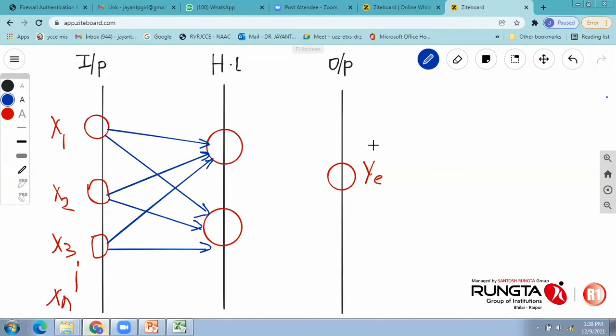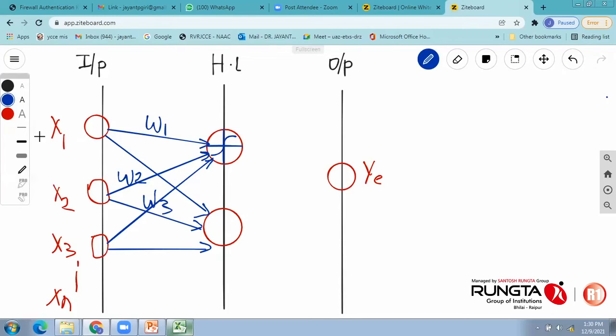Now, the information which we are providing to this neuron has to be through synaptic weights. So suppose this is W1, this is W2, and this is W3. We're talking about a single neuron, three inputs transferring to it.